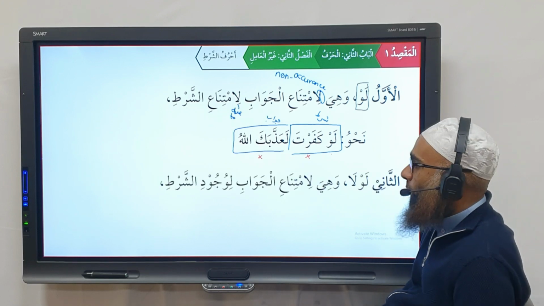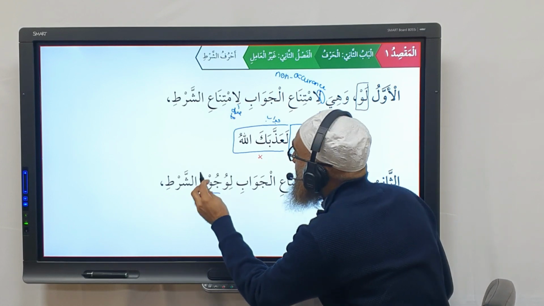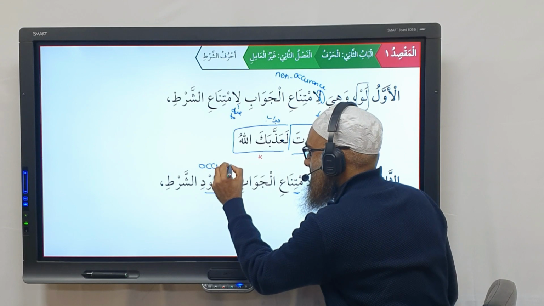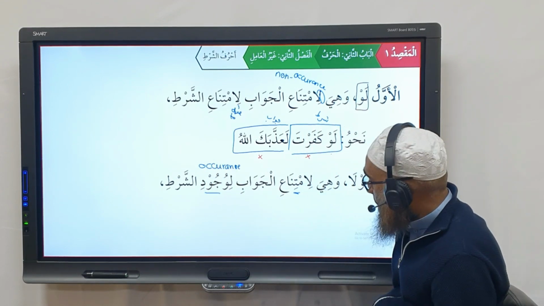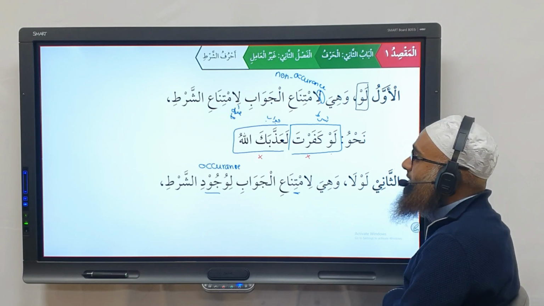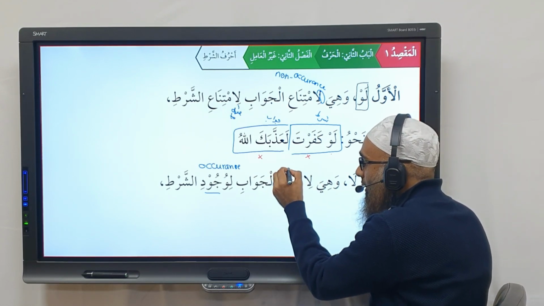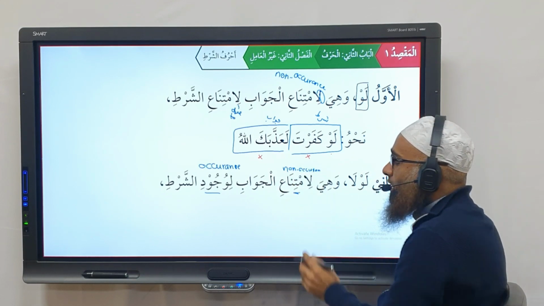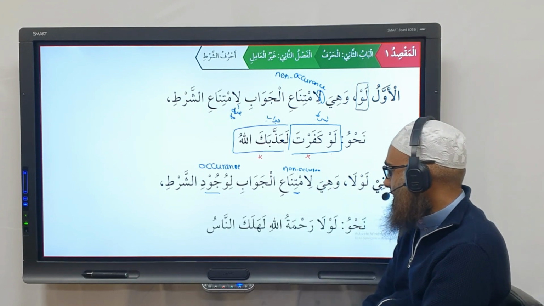Lawla. Now lawla is a bit different. Here it has imtina, but it has here wujud. We can translate wujud as occurrence. So what is lawla for? Here limtina' al-jawab is showing the non-occurrence of the jawab because of the occurrence of the shart.